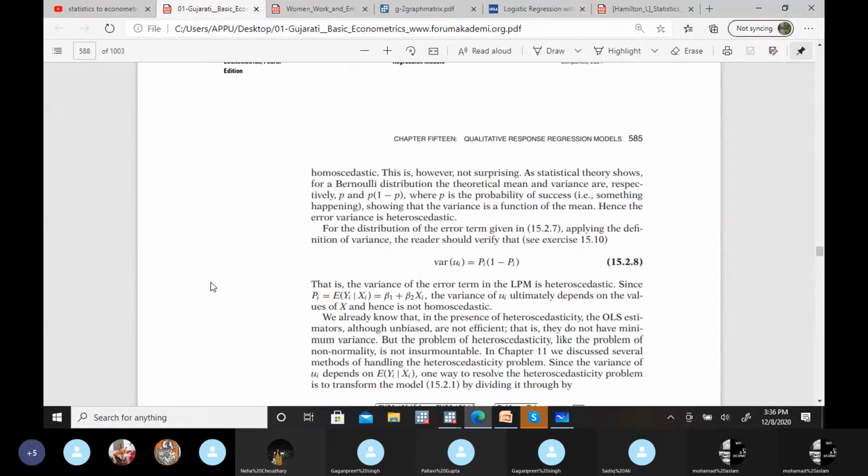But in this case, you can see this pi value is the probability that y is 1, beta 1 plus beta 2 xi. So the variance depends upon the x variable. That's the case of heteroscedasticity. That's another problem. But for heteroscedasticity, we know that we have some weighted methods, and we can apply generalized least squares methods.